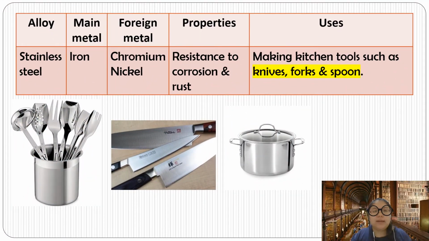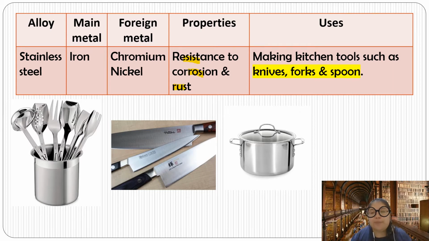The second alloy is stainless steel. Remember, stainless steel does not rust. The main metal is iron, joined together with chromium and nickel. The property is resistance to corrosion, or rust.